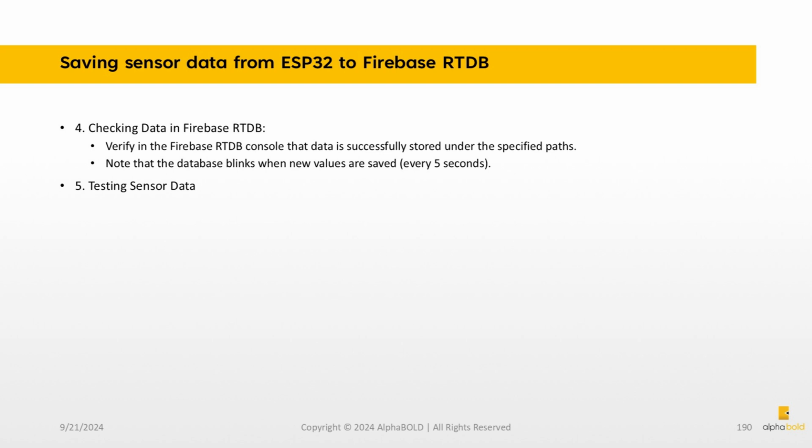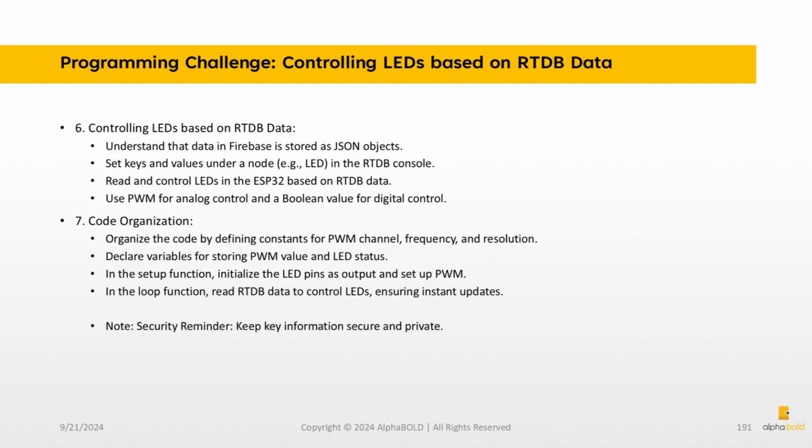5. Testing sensor data. 6. Controlling LEDs based on RTDB data. Understand that data in Firebase is stored as JSON objects. Set keys and values under a node, e.g., LED, in the RTDB console. Read and control LEDs in the ESP32 based on RTDB data. Use PWM for analog control and a Boolean value for digital control.